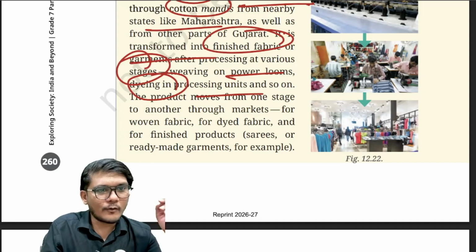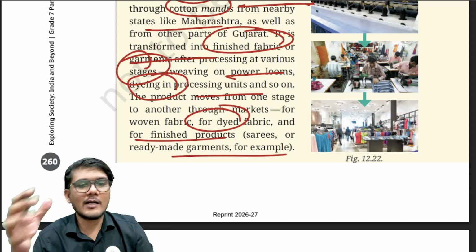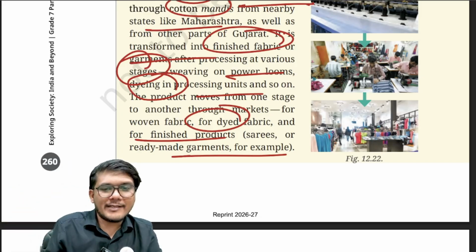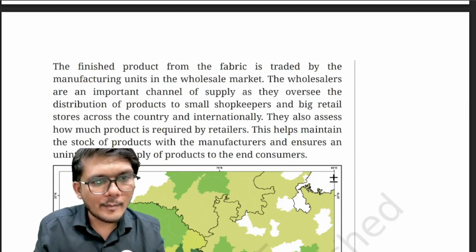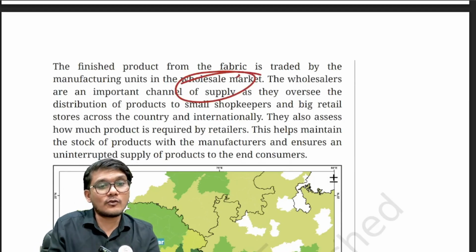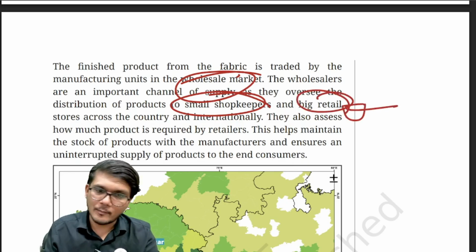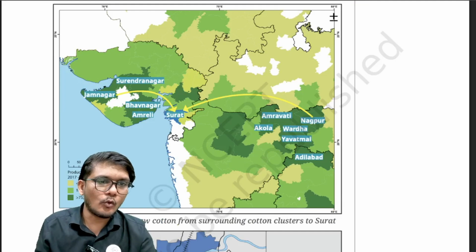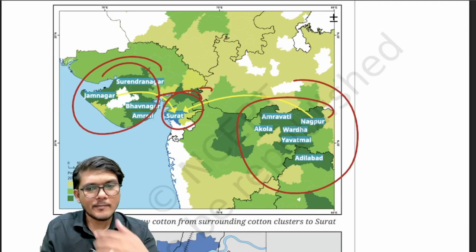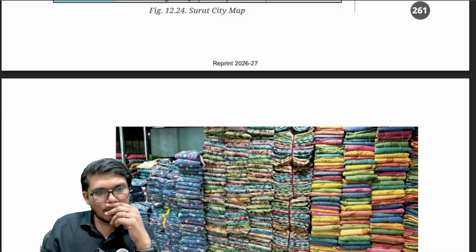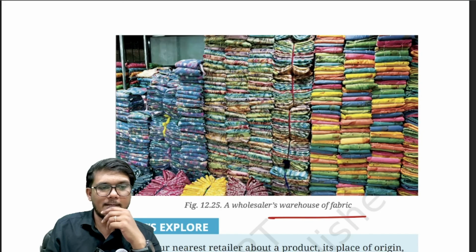Now, woven fabric, dyed fabric, and finished products, saris or ready-made garments for example, are all then sold in the market. So basically, the finished fabric is traded by the manufacturing units in the wholesale market, then goes to the distributor, who gives it to the small shopkeepers and big retailers, and we go to these shopkeepers and retailers and buy the commodities. In this map they have simply shown from where all cotton comes to the city of Surat.